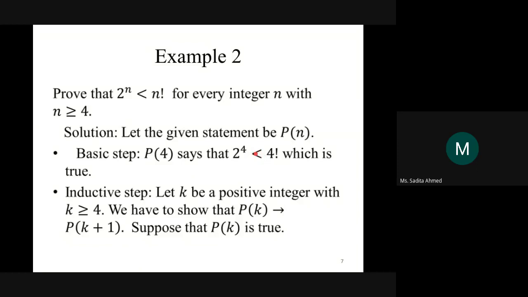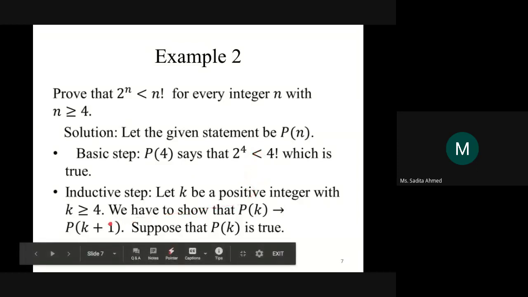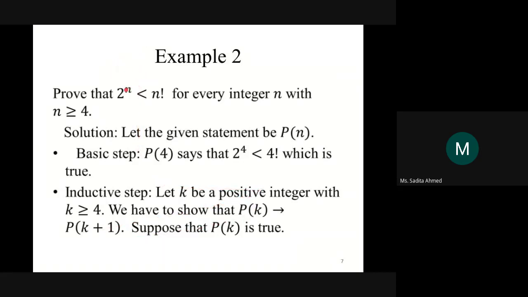Now in the inductive step, what do we have to do? We have to prove that if pk is true, then pk plus 1 is true. We can assume that pk is true. From there, we have to prove that pk plus 1 is true. What is pk for this statement, guys? For any k greater than or equal to 4, what is pk? 2 to the power k less than k factorial. We can assume that 2 to the power of k less than k factorial is true. What do we have to prove? pk plus 1. What is pk plus 1?